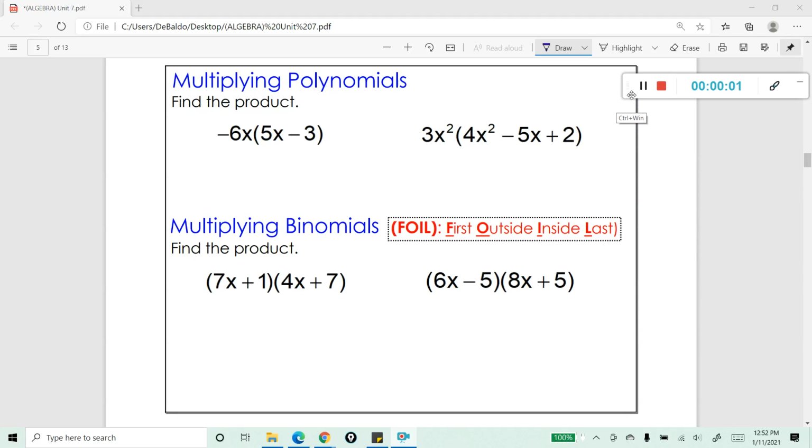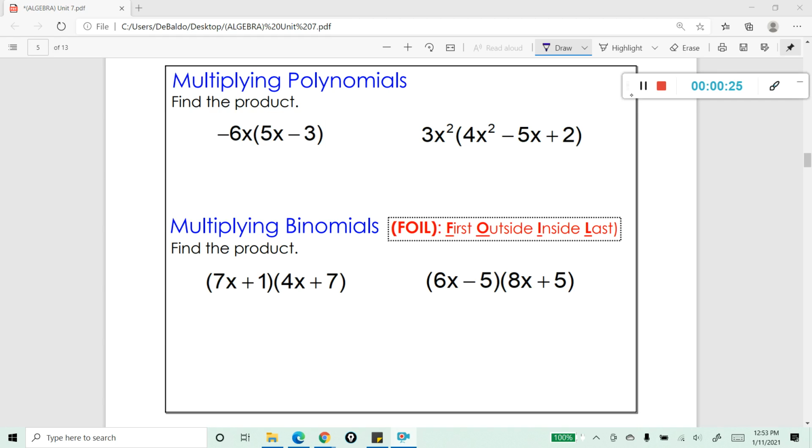In this lesson, we're going to be talking about multiplying and factoring polynomials. Let's go ahead and find the product of these first two examples. In the first example, you can see that we're taking a monomial and we're multiplying it by a binomial. It looks a lot like the distributive property, which it is. The only thing we're doing in addition is we're applying our knowledge of the laws of exponents.